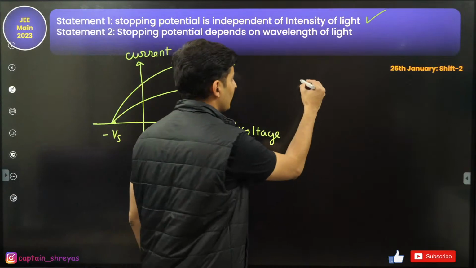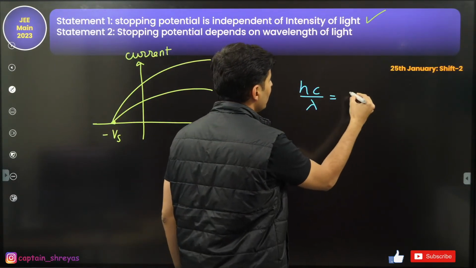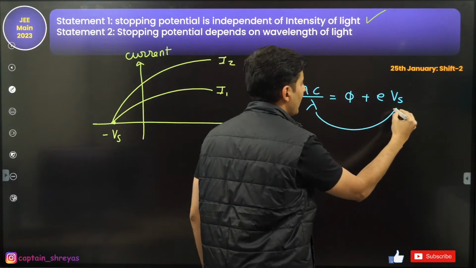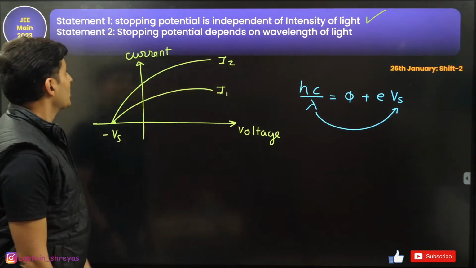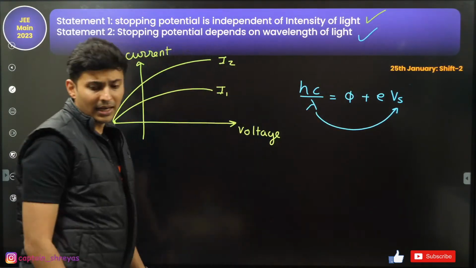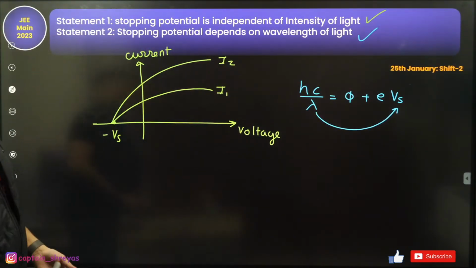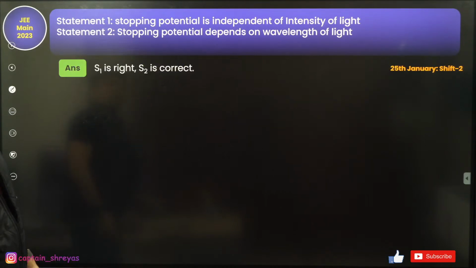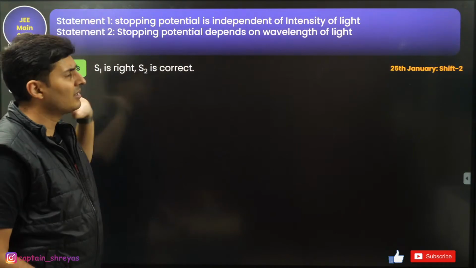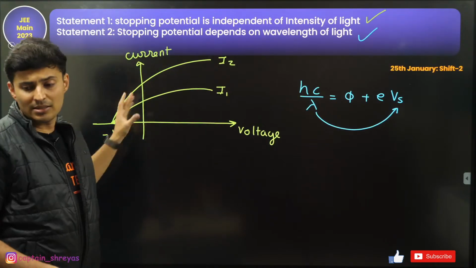Yes, if you notice, hc by lambda is work function plus e times Vs. Wavelength directly relates to the stopping potential. Stopping potential depends on the wavelength. Definitely it is correct, but it is not the correct explanation of it. I mean, this is independent, this is also independent. So both statements are correct.